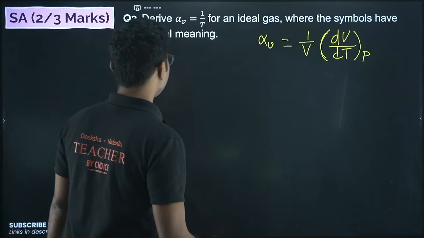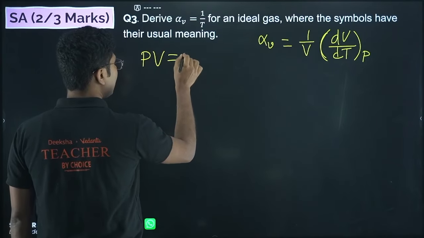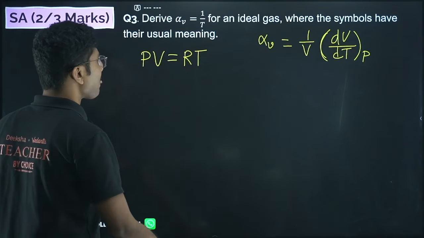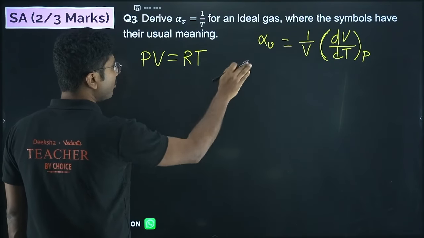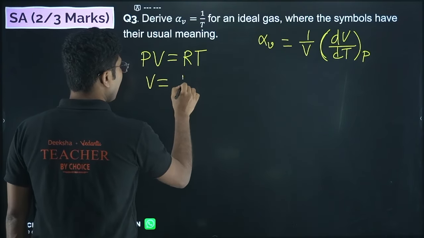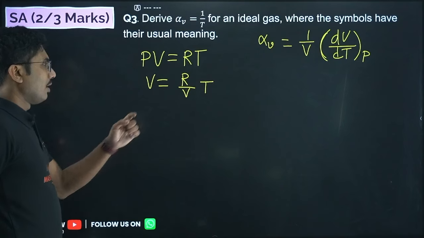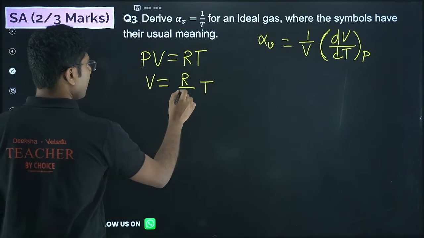First of all, we have to start our equation with our known relation PV equals RT. For 1 mole gas, PV equals RT, the ideal gas equation. Now what we will be doing? We will differentiate both sides. P is constant, so V equals R by P into T. Now P is constant here.